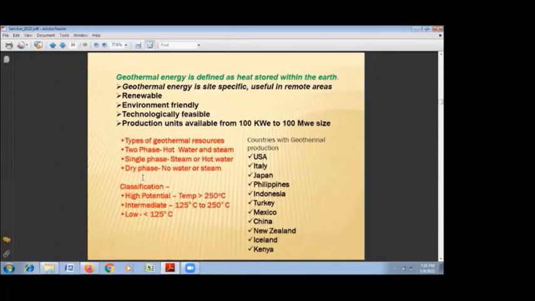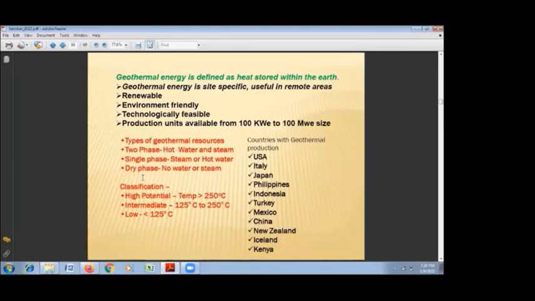Yellowstone National Park, at most of the places, is a single phase reservoir geothermal field, because mostly it gives steam, and at places we get hot water along with it whenever the steam gets condensed. That is because of high temperature. And there is a dry phase, the hot dry rock resource, that is called a dry phase geothermal field.